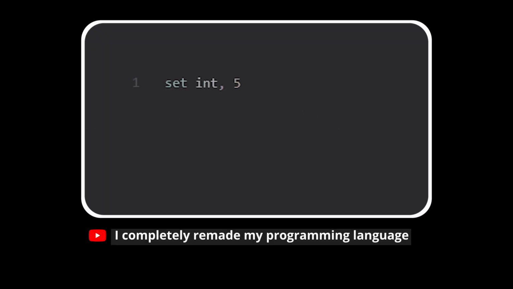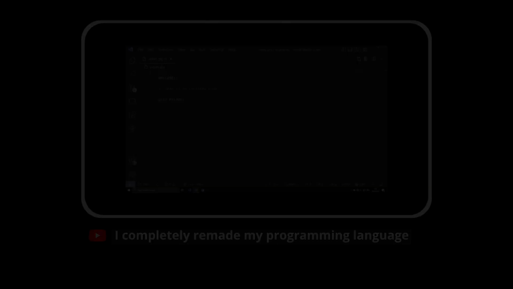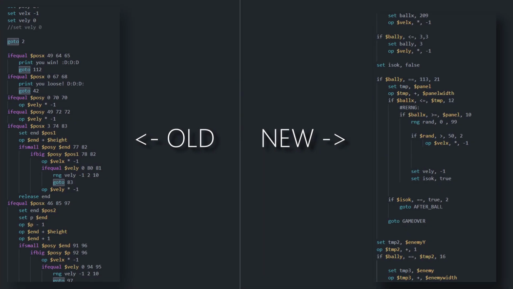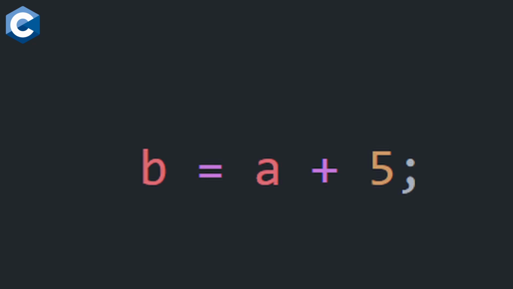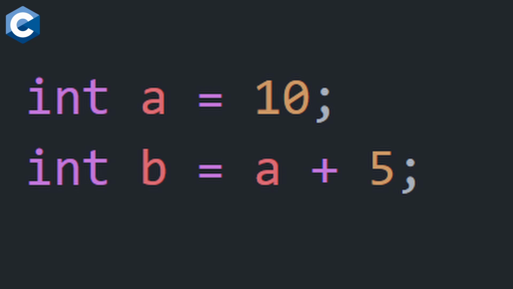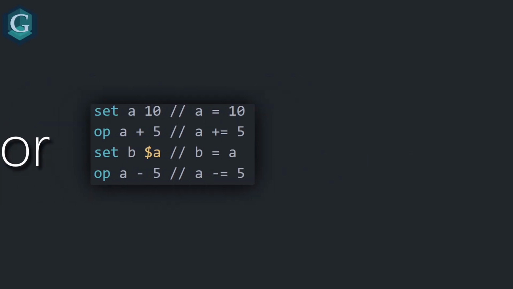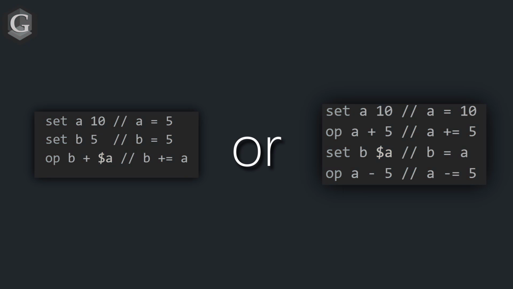It is kind of important to say that I did return to that project after a while and rebuild the entire thing from the ground up, but other than some new quality of life features, nothing really changed. The thing that bothered me most was the fact that there was no way to write nested expressions. For example, if you wanted to write a program in C that creates a variable called b that contains the value of a plus 5, you would just write something simple as that. In Glang, the language I made, you would be forced to do one of the two. And that is just one example of how important nested expressions are to the usability of the language.